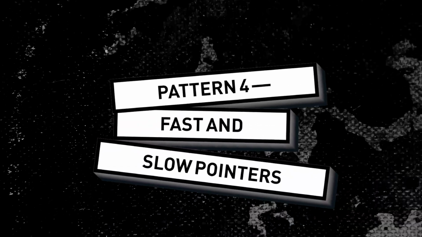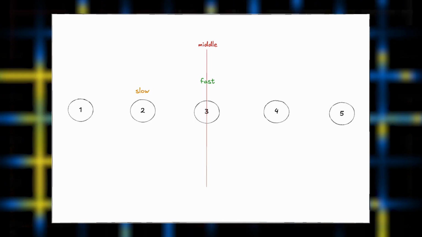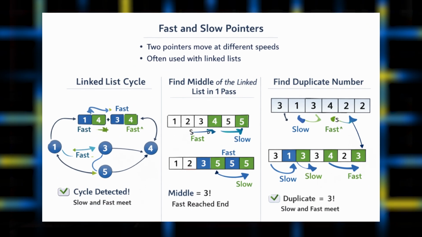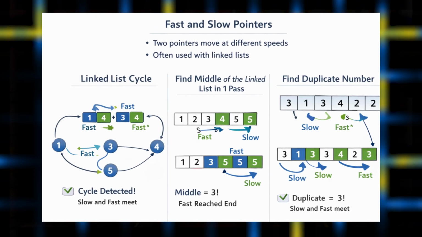In linked lists, there is one important pattern, which is the next pattern: the fast and slow pointer pattern. In this particular pattern, we have two pointers, one is the slow pointer and one is the fast pointer. That means the fast pointer is going very fast and the slow pointer is going slowly.